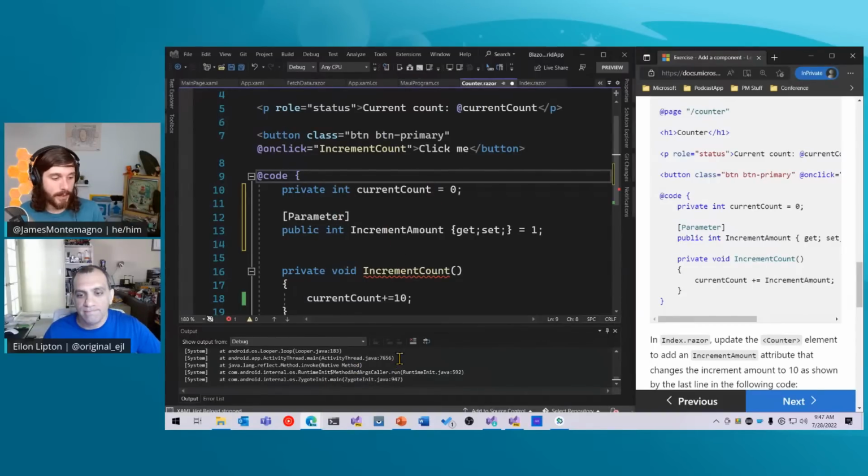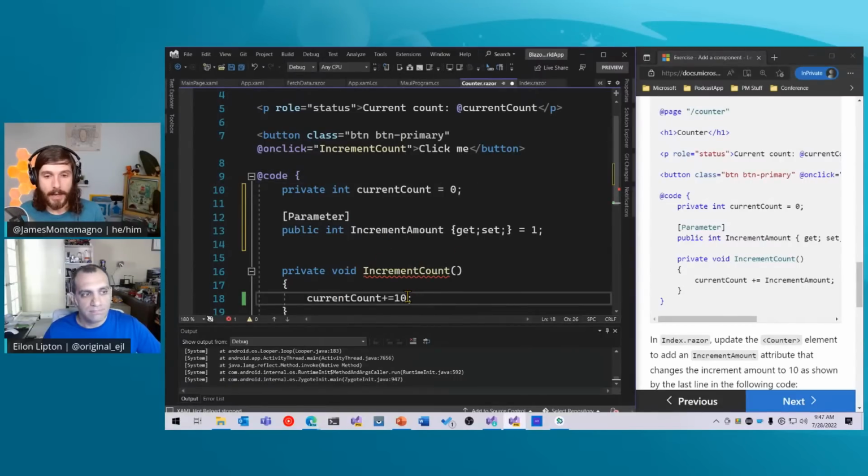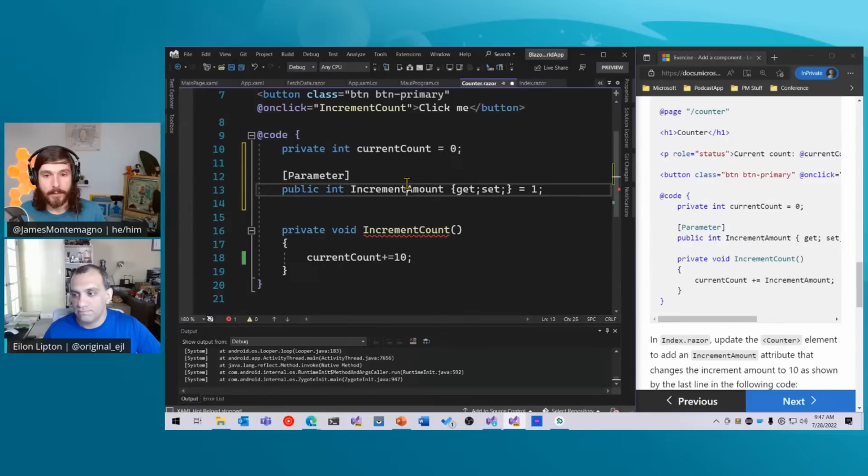So that's pretty cool. It enables me to add new properties on said component very easily. Now what I can do here is say plus equals, and change that to increment amount. So now we're not just randomly changing stuff. We can do that there.